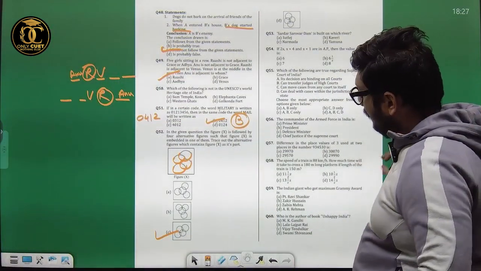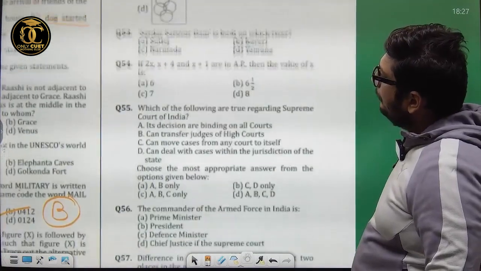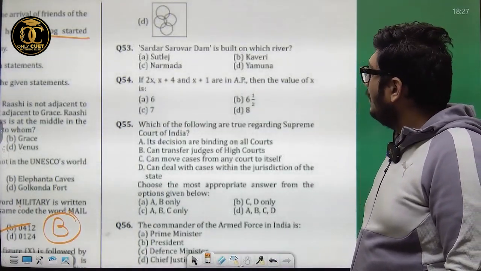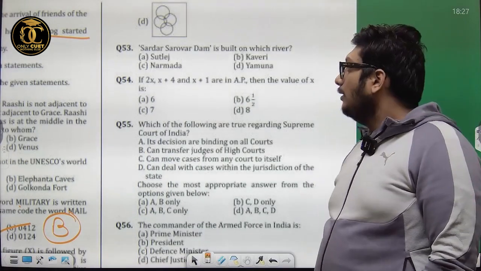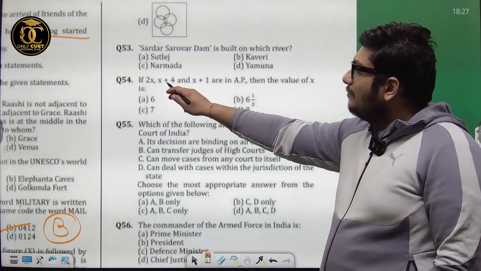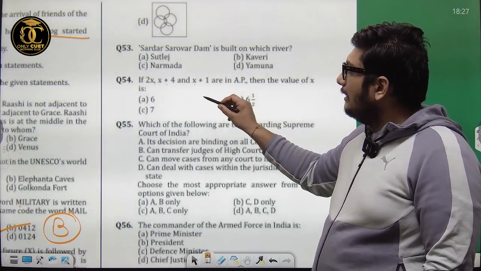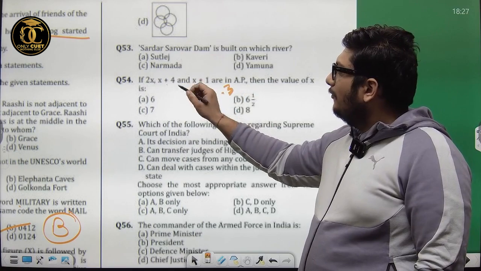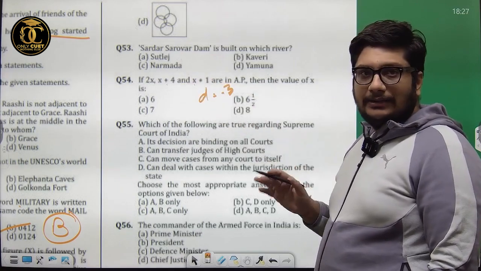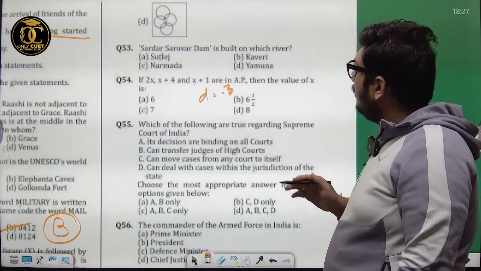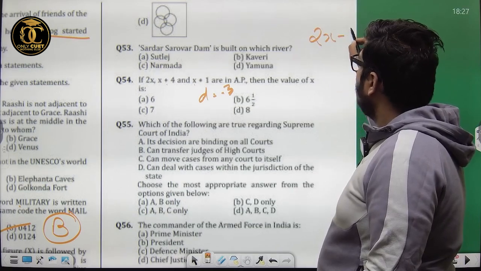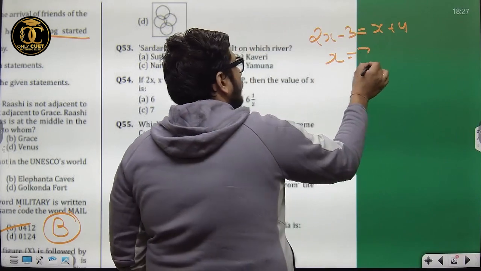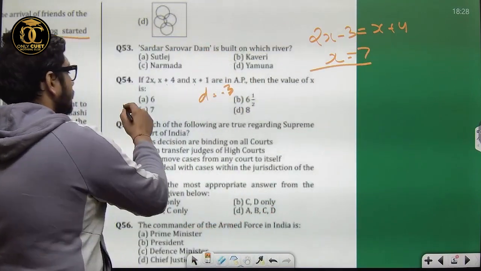Now question number 54 talks about AP. It says if 2x, x plus 4 and x plus 1 are in AP, then the value of x we need. It clearly states if x plus 4 and x plus 1 are in AP, that means our D, that is common difference, is minus 3, because x plus 4 minus 3 is x plus 1. Correct? So common difference we have found it to be minus 3. Now 2x minus 3 will be equal to x plus 4. So x is equal to 7. Solving it, option C is the correct answer.